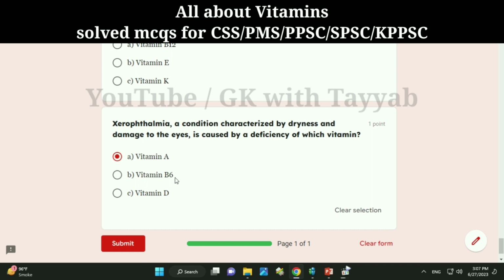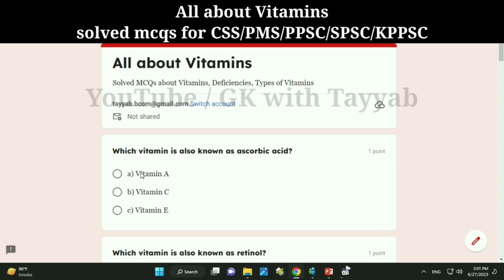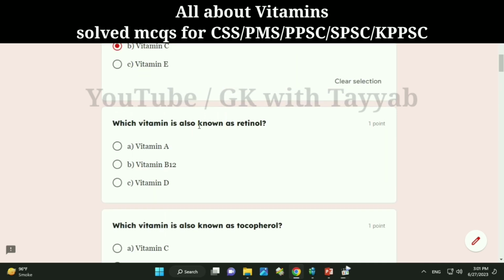Vitamin A. Which vitamin is also known as ascorbic acid? A. Vitamin A. B. Vitamin C. C. Vitamin E. Correct answer, B. Vitamin C. Which vitamin is also known as retinol? A. Vitamin A. B. Vitamin B12. C. Vitamin D. Correct answer, A.